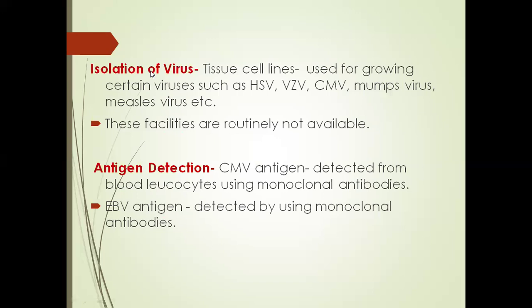Next one, isolation of virus. As you know, for growing viruses we generally use tissue cell lines. We can grow herpes simplex virus, varicella zoster virus, cytomegalovirus, mumps virus, and measles virus using tissue cell lines. These facilities are not routinely available. Next, we can detect antigen. CMV antigen, cytomegalovirus antigen, can be detected from blood leukocytes using monoclonal antibodies, and EBV antigen can also be detected using monoclonal antibodies.